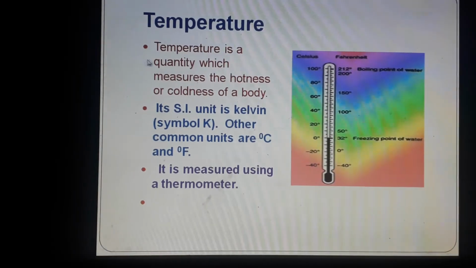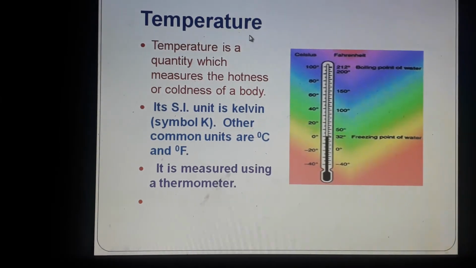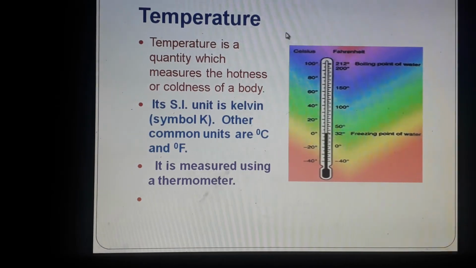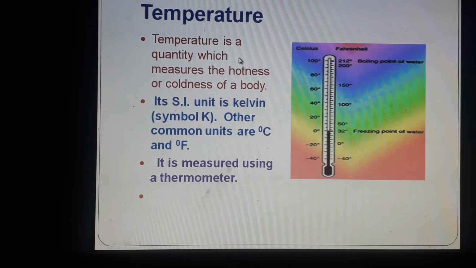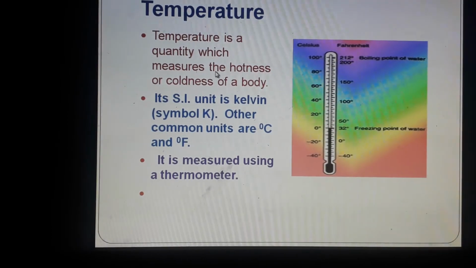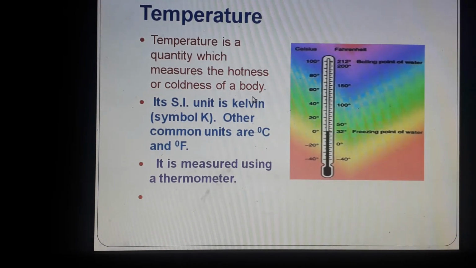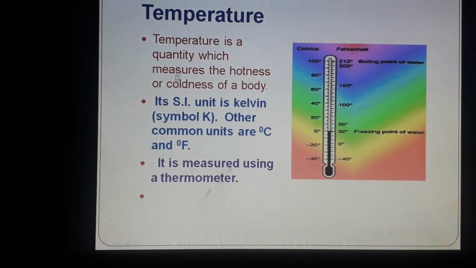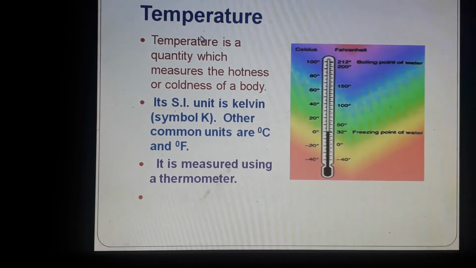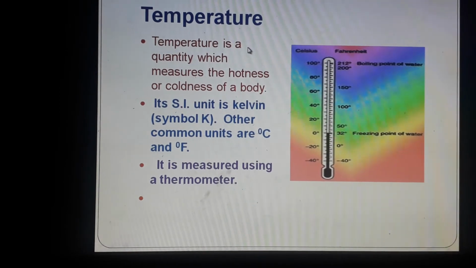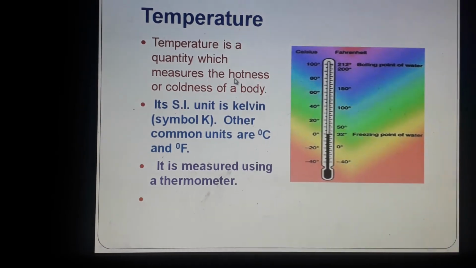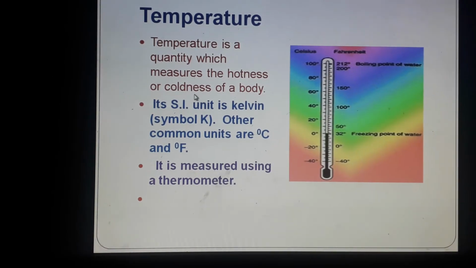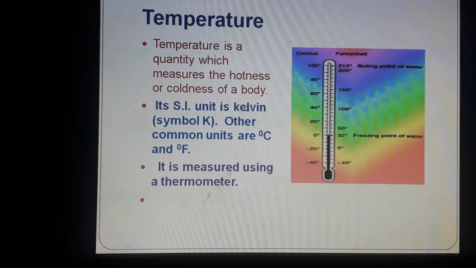Now there is another quantity also, temperature. So what is temperature? Temperature is the quantity which measures the hotness or coldness of a body. That means we are finding out how hot a body is or how cold a body is. Its SI unit is what?